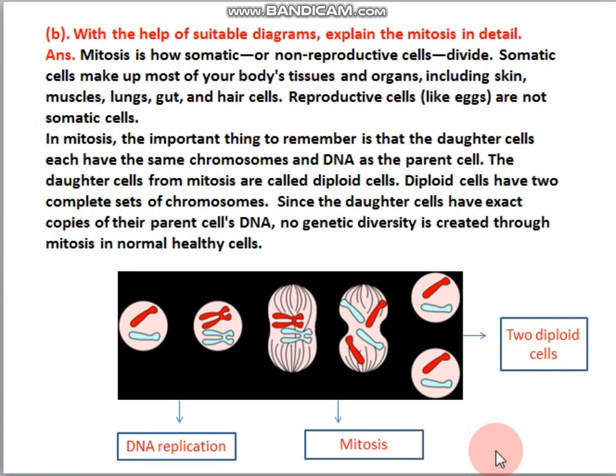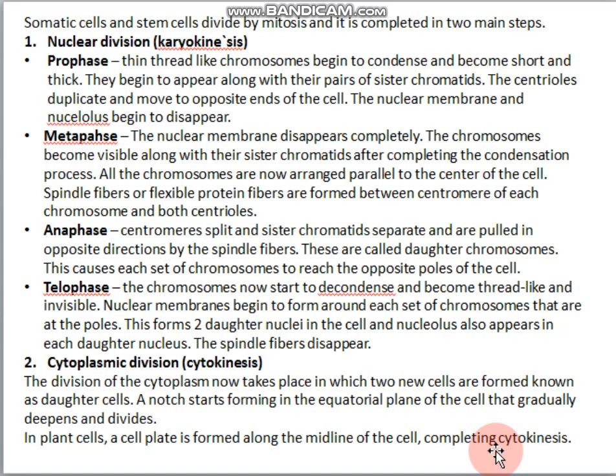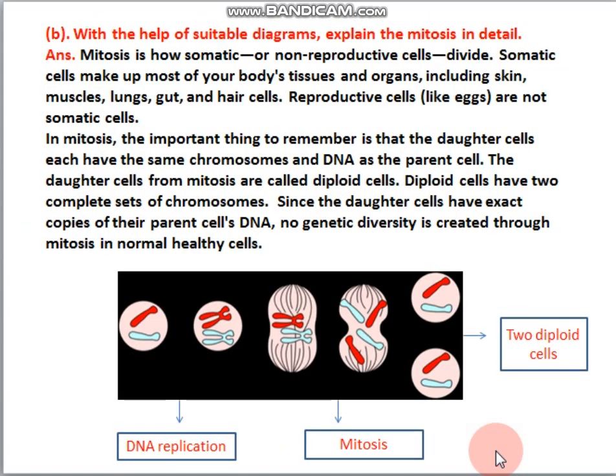Then with the help of a diagram you have to explain mitosis. It's very simple and clear. You can easily draw these things and explain very clearly. Mitosis is a very simple thing to explain. Yet I have also told you about nuclear division and cytoplasmic division in this, so you can write it and also understand the diagram. If you only have to draw the diagram, you can make this diagram and briefly explain it.